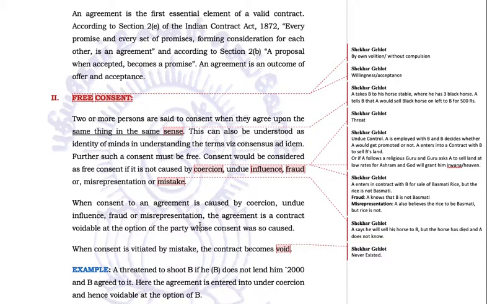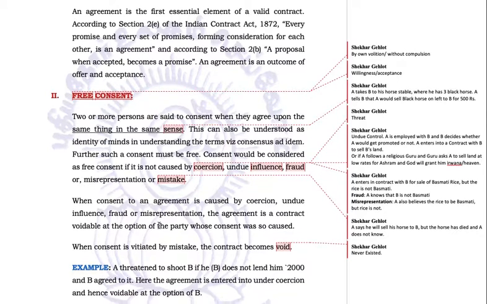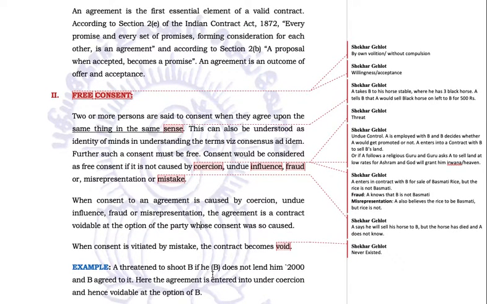Okay, in these cases the contract will be voidable. If the other party wants to treat it like a void contract, it will become a contract which never existed. But if the other party still wants to follow the contract, then the contract will become a valid contract. Okay, A threatened to shoot B if B does not lend him 2000 and B agreed to do it. Here the agreement is entered into under coercion and hence voidable at the option of B.